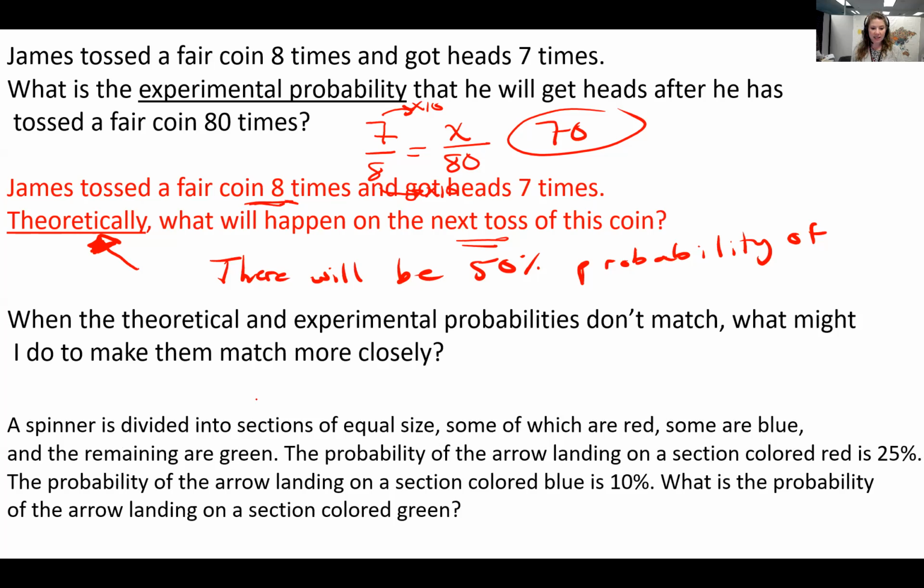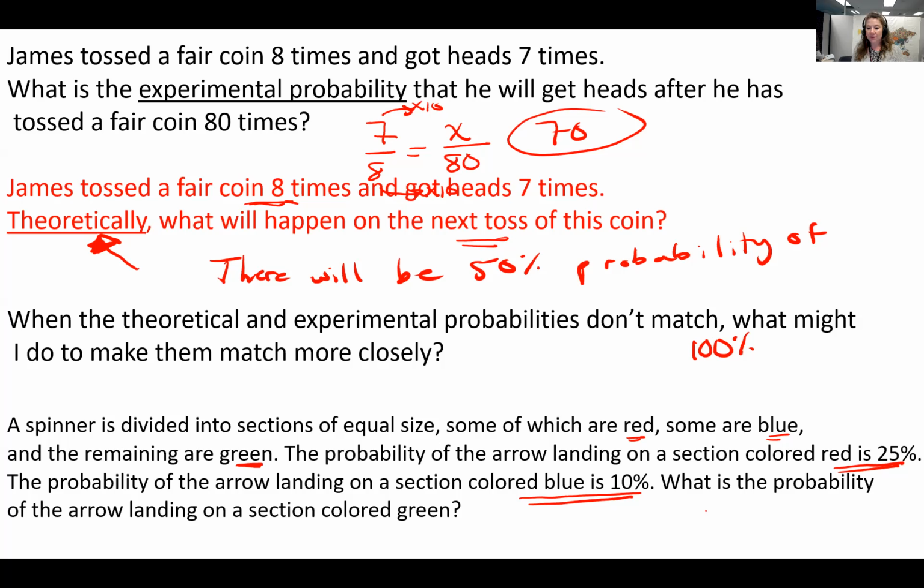All right, last one. A spinner is divided into sections of equal size, some of which are red, some are blue, and the remaining are green. The probability of landing on a section that is red is 25%. The probability of the arrow landing on a section colored blue is 10%. What's the probability of the arrow landing on a section colored green? Well, the entire spinner is either green, red, or blue. The entire spinner is 100% of it, right?